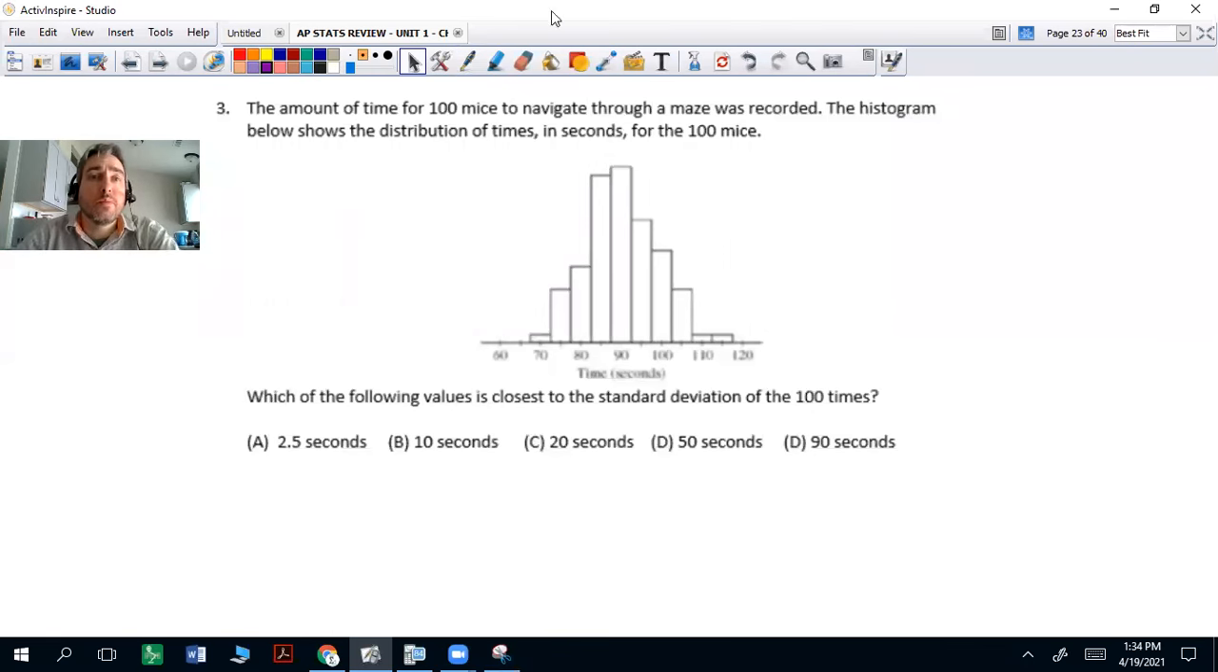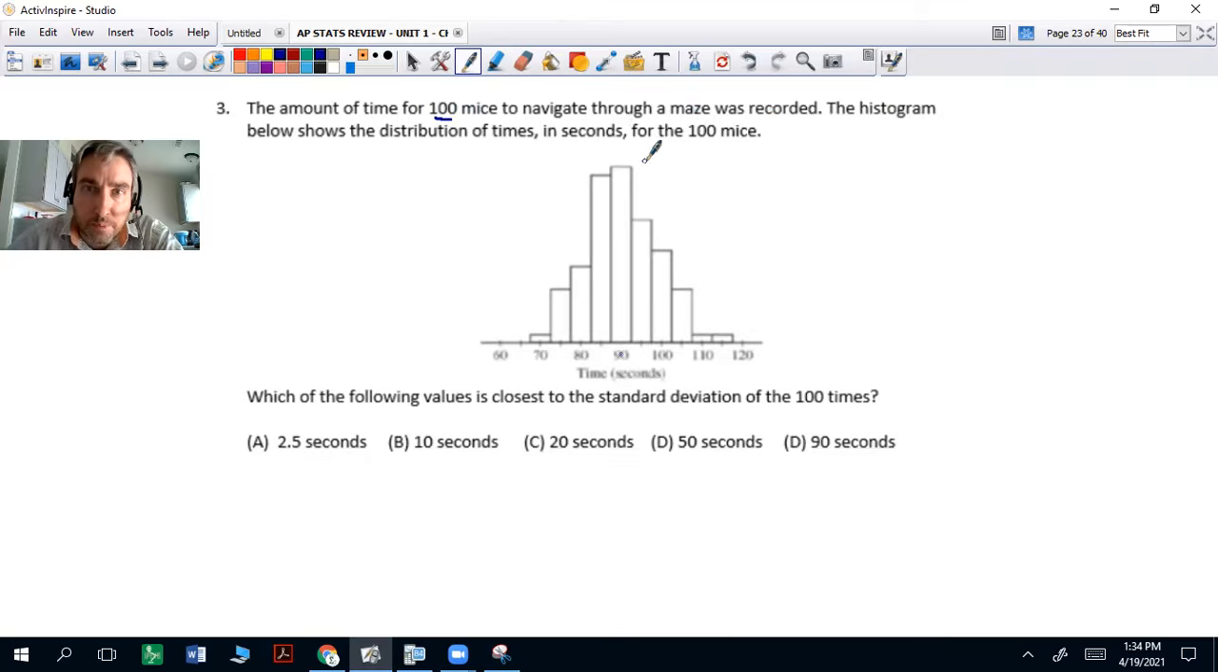All right, question 3. In this question here, we want to know: the amount of time for 100 mice to navigate through a maze was recorded. The histogram below shows the distribution of times in seconds for the 100 mice. Which of the following values is closest to the standard deviation of the 100 times? All right, so let's see. We have the center is around 90.